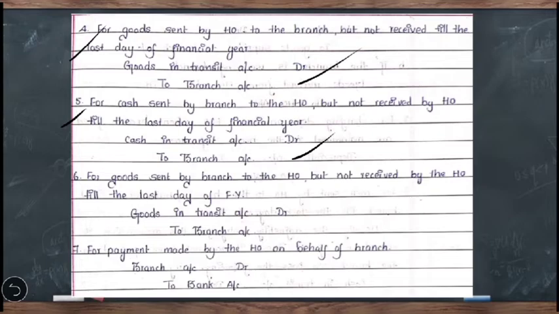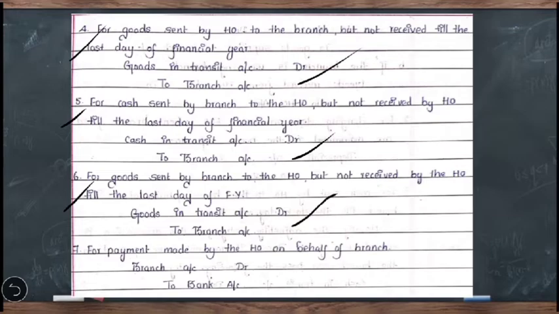Again, a similar entry here, sixth one, for goods sent by branch to the head office but not received by the head office till the last day of the financial year. Again, here also branch has sent the goods to the head office, but it did not reach the head office till the last day of the financial year. Here in this case also, the adjustment entry has to be passed in the books of branch, that is goods in transit account debit to head office account. But if that entry has not been passed in the books of branch, then the entry will come in the books of head office, that is goods in transit account debit to branch account.